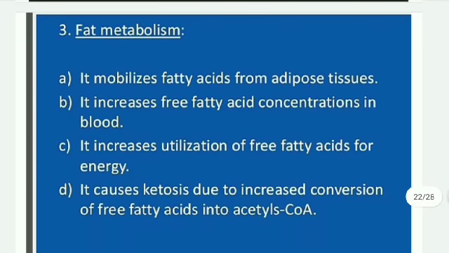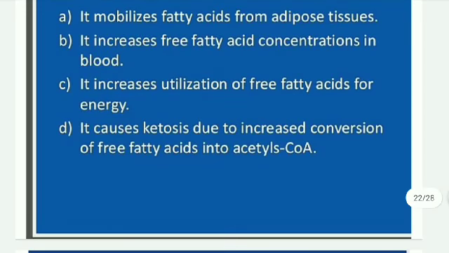Next, fat metabolism. It mobilizes fatty acids from adipose tissue. It increases free fatty acid concentration in blood. It increases the utilization of free fatty acids for energy.